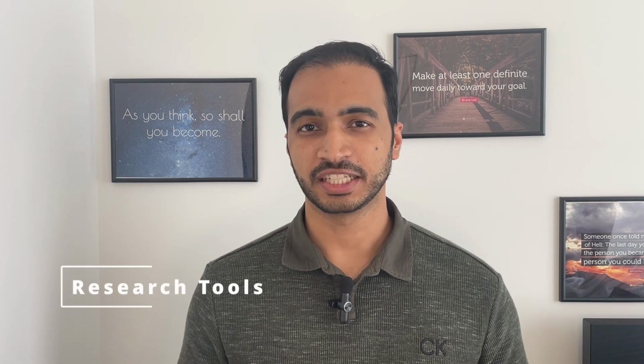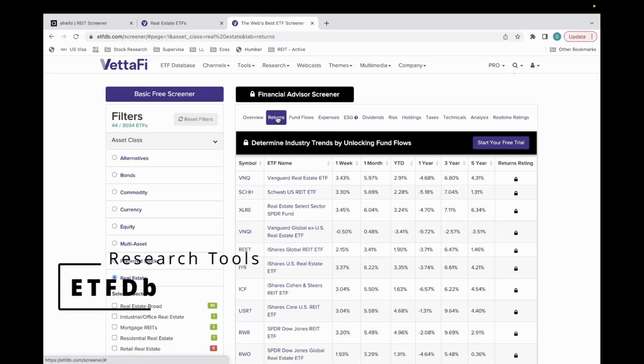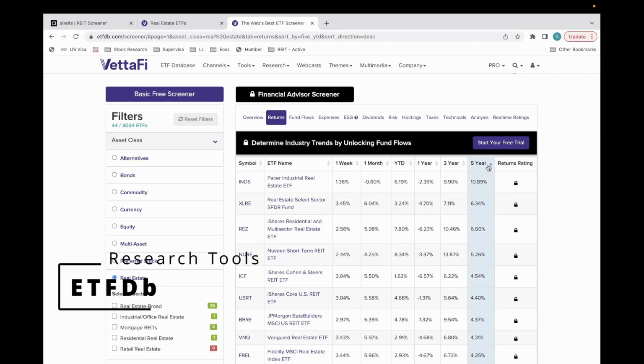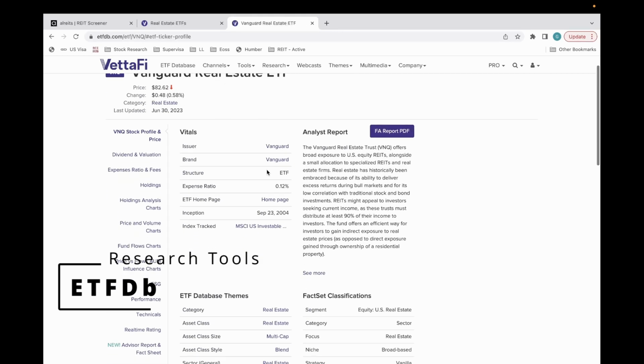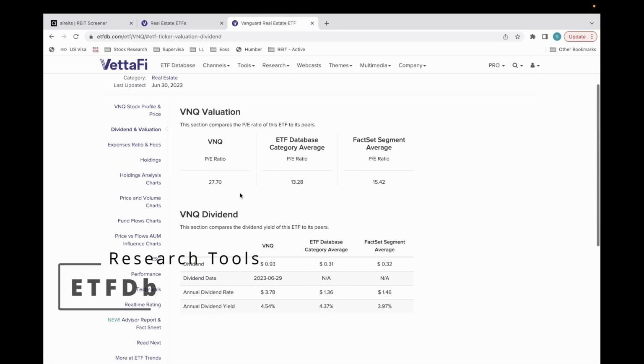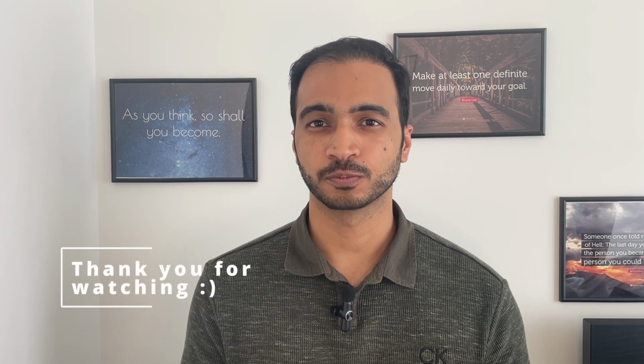Now, let's look at some ETF screeners, specifically REIT ETF screeners, which can help you find the right ETF. ETFDB. If we look at the screener, it allows the ETFs to be filtered by asset classes. The results can be sorted based on performance, and additional information on each ETF, such as dividend yield, fundamentals, and performance, can be researched. Morningstar is another great screener which can help you find a REIT ETF based on performance. You can search for REIT ETFs and again explore individual parameters of each ETF if you so choose. All the websites I've shown are mentioned in the description below, so feel free to check them out.